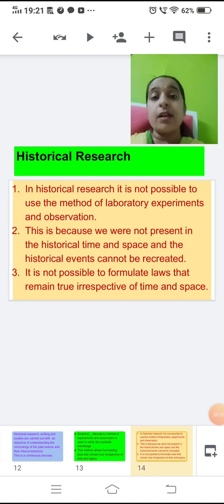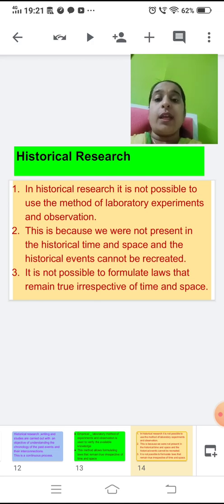But in historical research, children, we cannot perform these experiments. It is not possible to use the method of laboratory experiments or observation. Now, why is this so? Because we were not present in the historical time and space, and you cannot recreate the events which have happened in the past. Therefore, we cannot use the laboratory method in historical research.